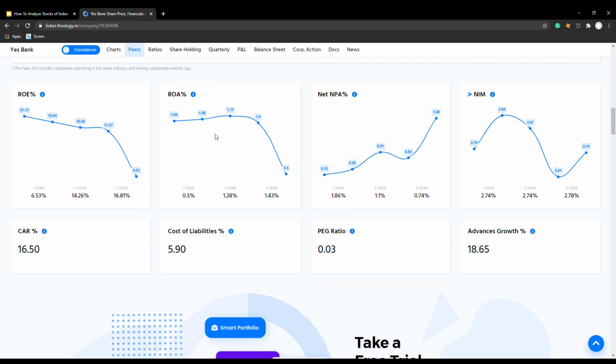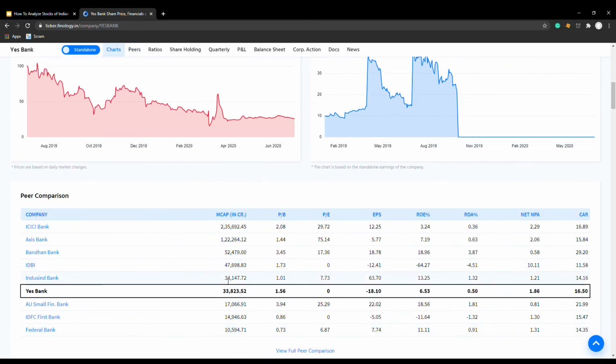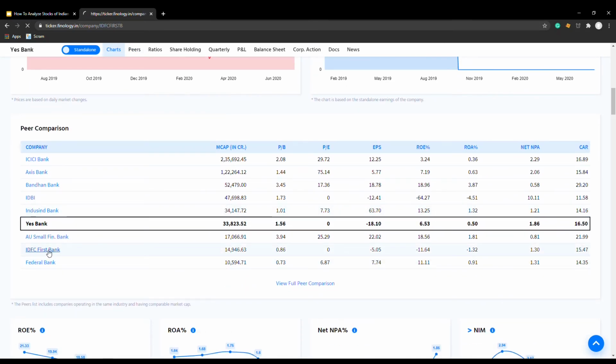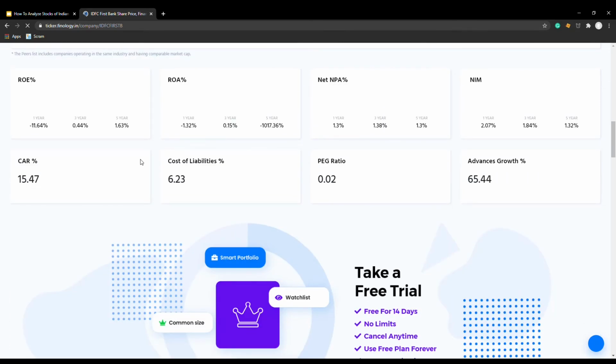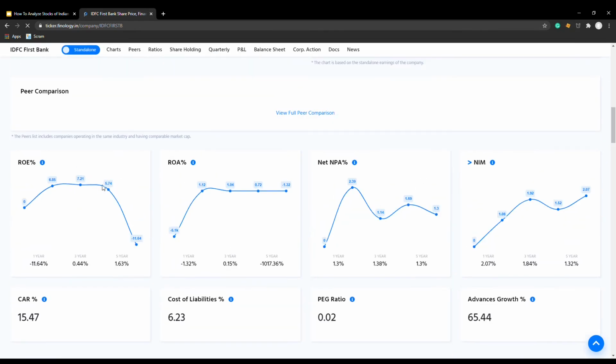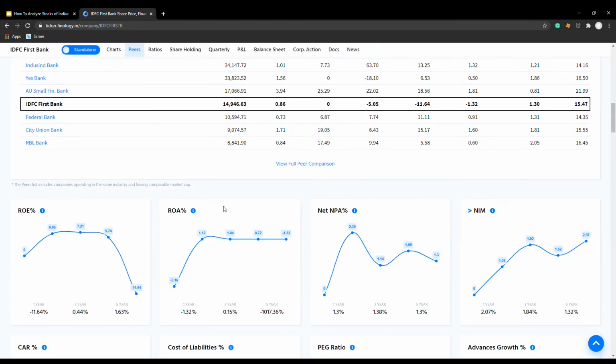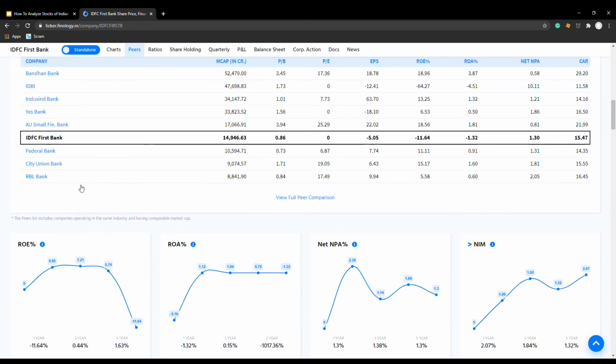Then let's look at the IDBI. IDBI, no, not at all. Minus 11.61, minus 1.32. No, it won't make it to our shortlist. Let's look at AU Small Finance Bank.